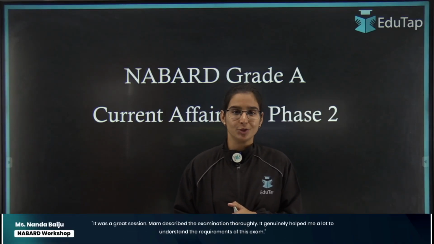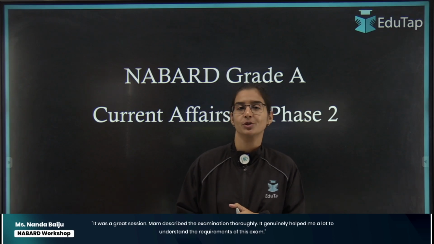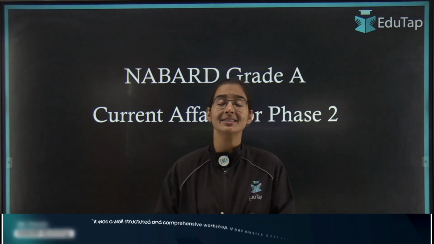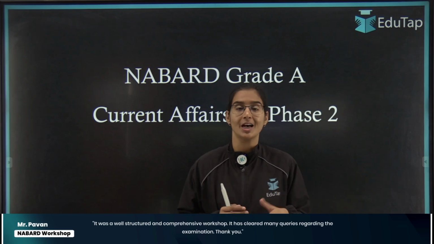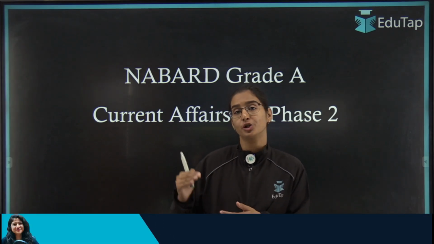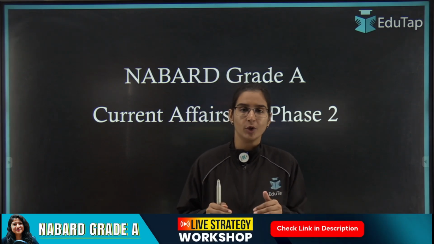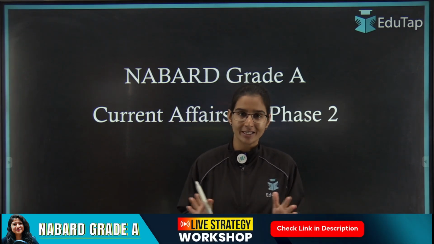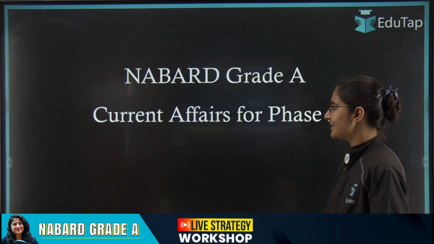So students, the phase 2 examination is around the corner and there is one recurring question which students ask us again and again, and that is how to cover the current affairs for phase 2, what should be the sources, how many months of current affairs need to be covered, and what should be the priority basis on which current affairs need to be covered. So in today's video, we are going to address all these questions in a very detailed manner. Without wasting any further time, let's get started.